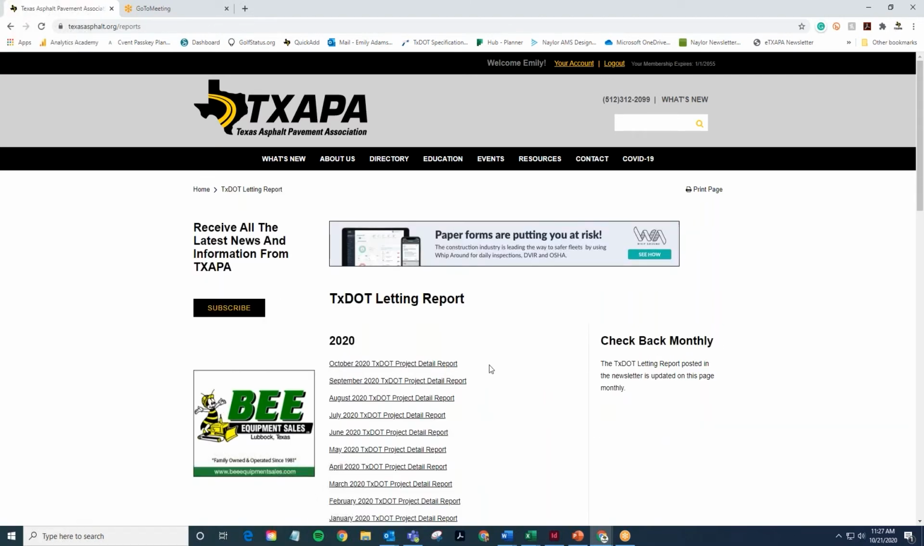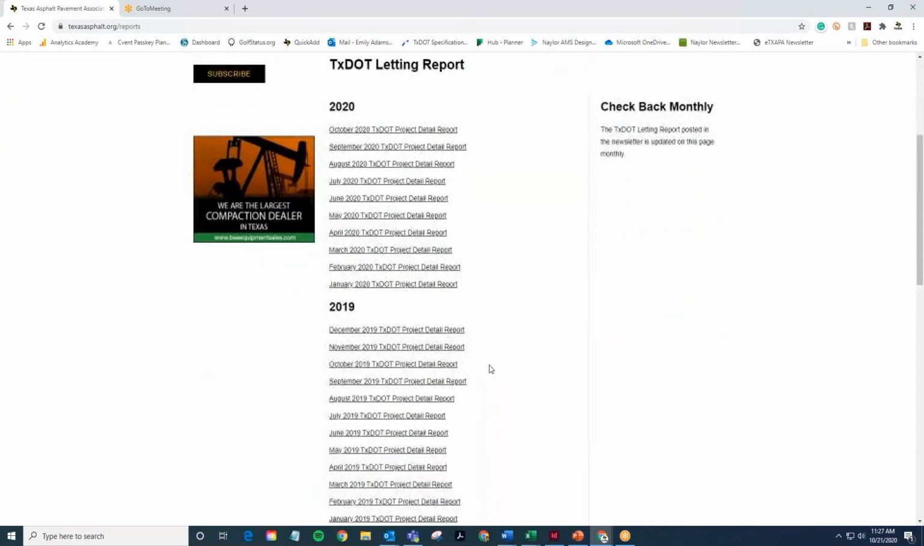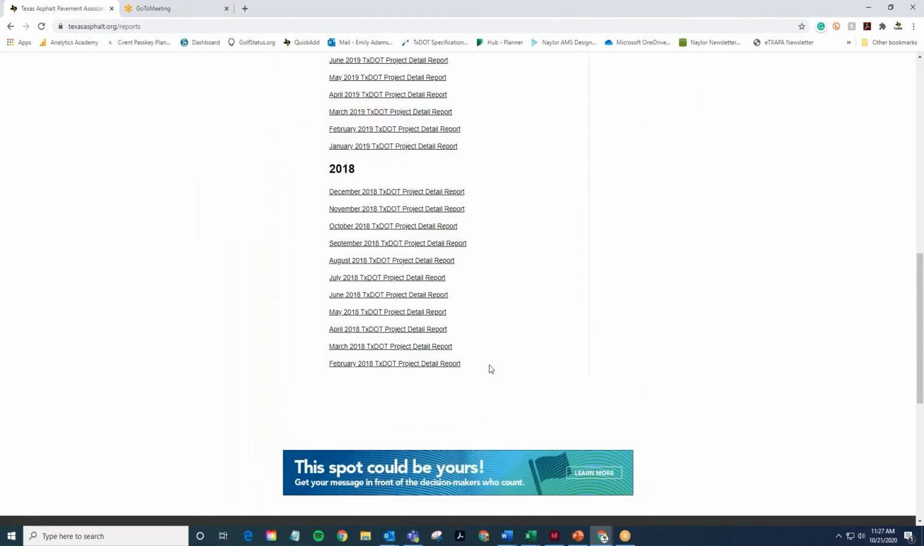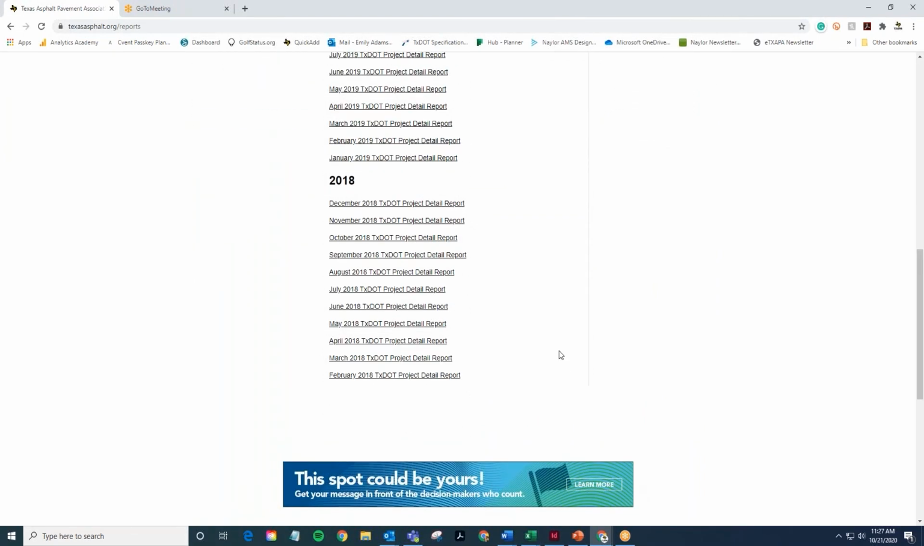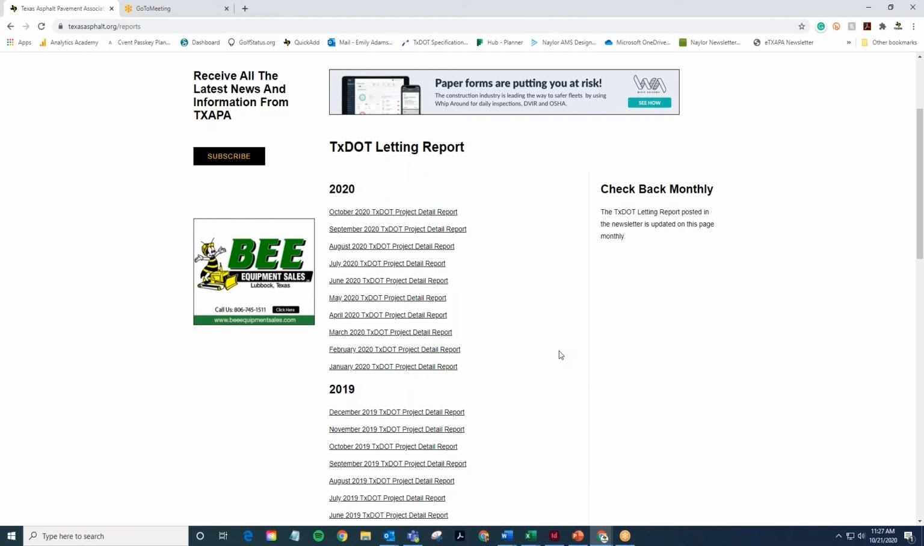Our TxDOT Letting Report archive includes TxDOT Letting Reports for every month leading back to the year 2018. If you are an interested member and would like to receive TxDOT Letting Reports from past years, please contact the association.